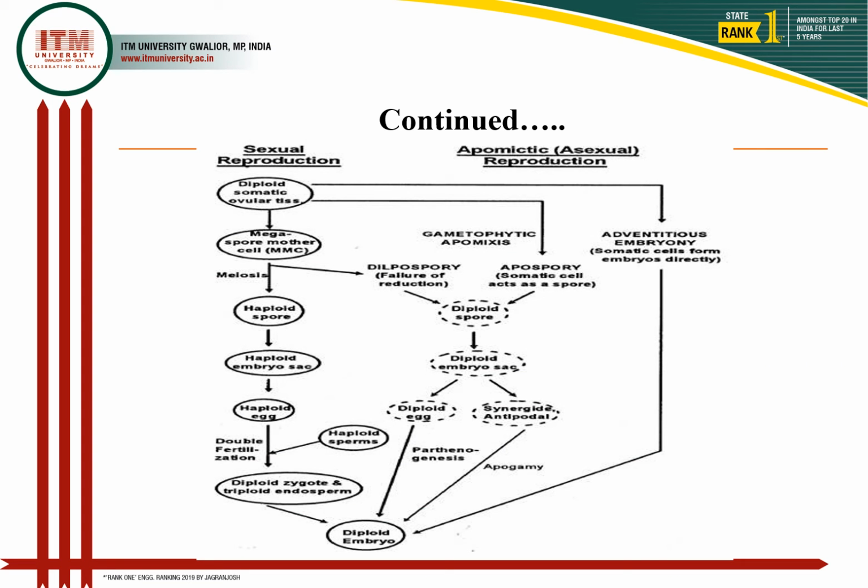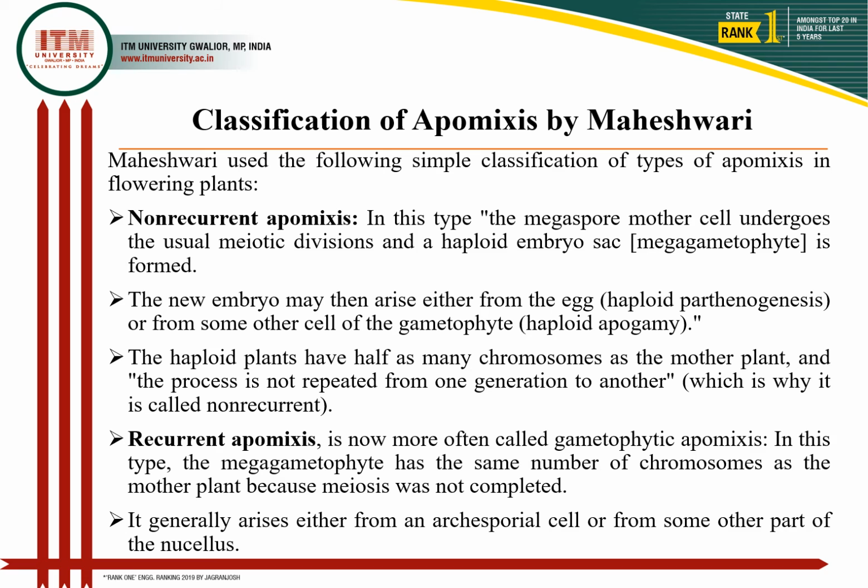So this is again a similar kind of presentation in a different flow chart. One is sexual reproduction, that is the normal reproduction phenomenon, while the other is the apomictic phenomenon. So that can occur. You can take it also.